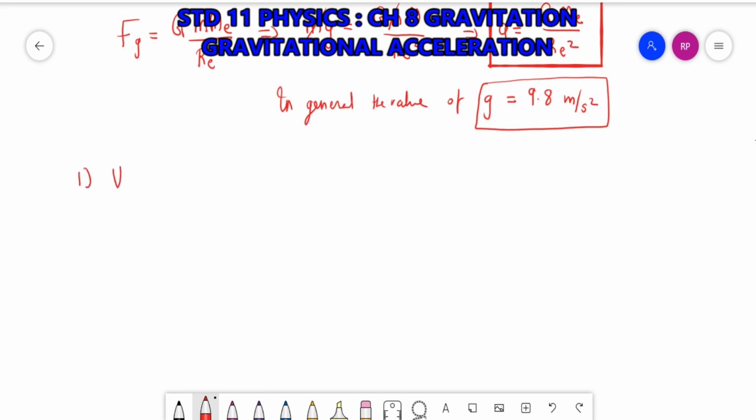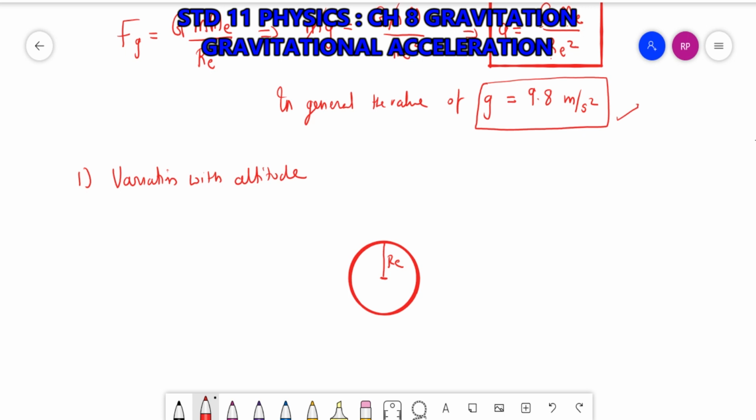The first is variation with altitude. This is the surface of the earth, and this is the radius RE. In the formula we have taken g equal to G ME by RE square. So putting the value of G, mass of earth and radius of earth, we will get 9.8 meter per second square.